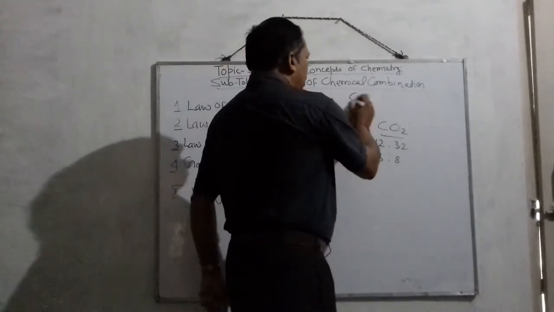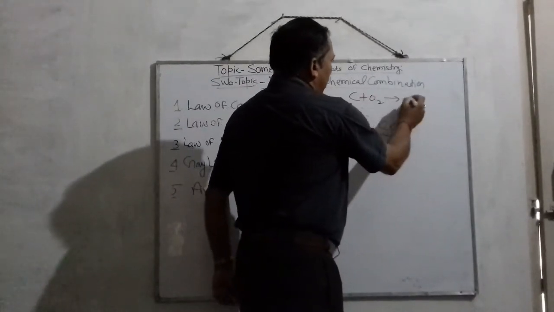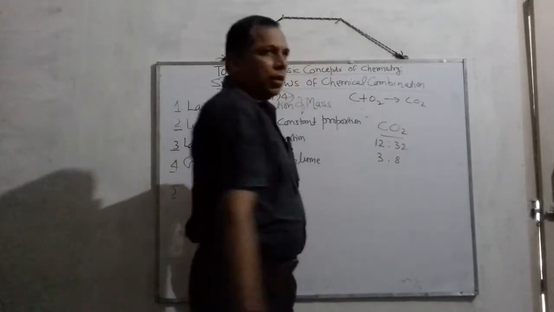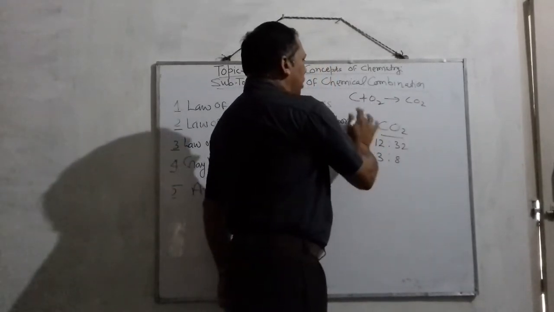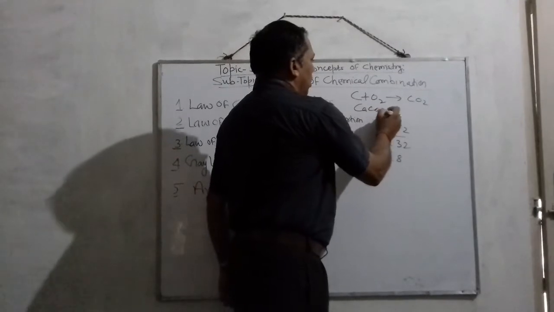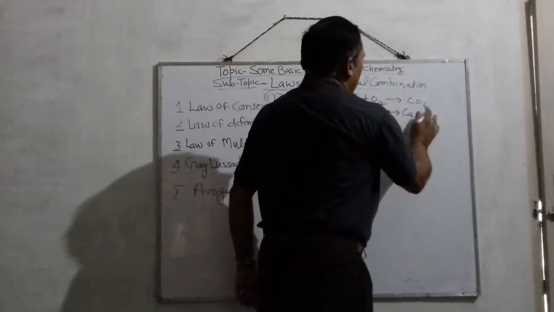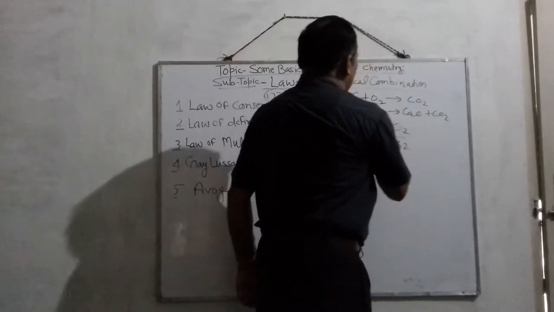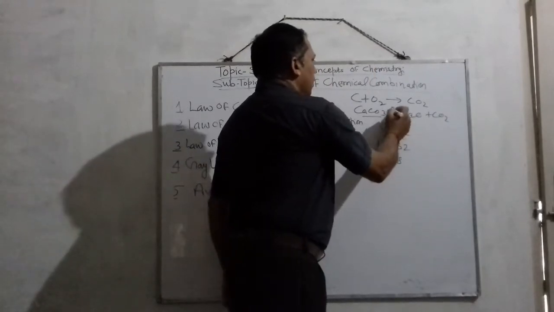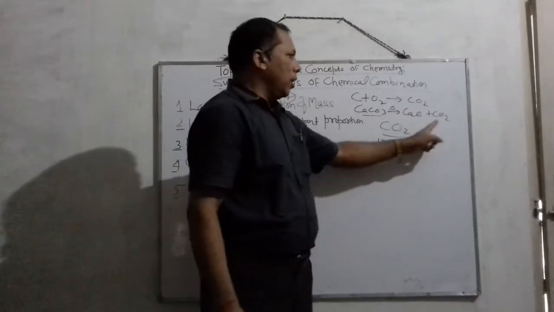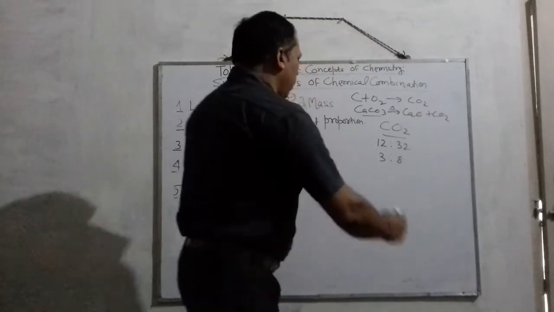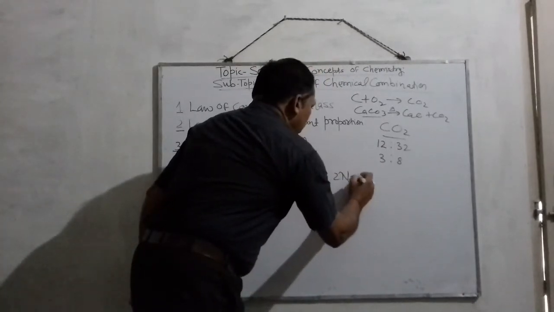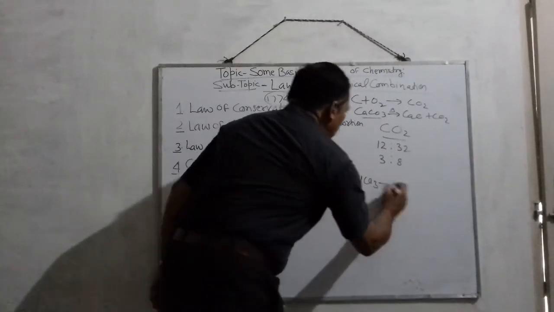Either CO2 is obtained by burning of carbon in oxygen, or by decomposition of calcium carbonate, CaCO3 gets decomposed forming CO2, or by heating baking soda.